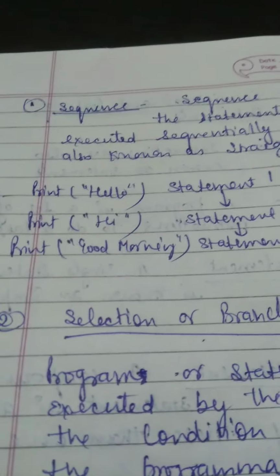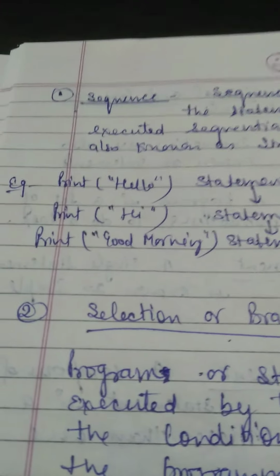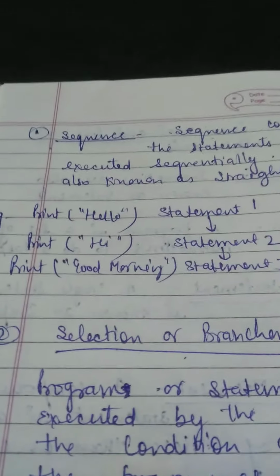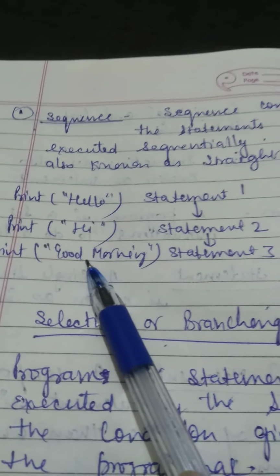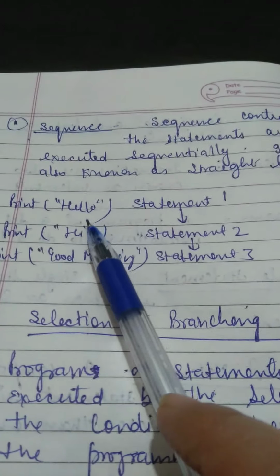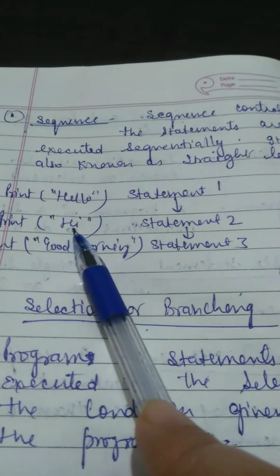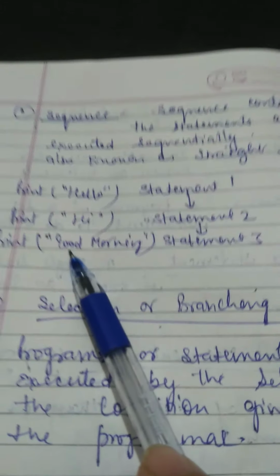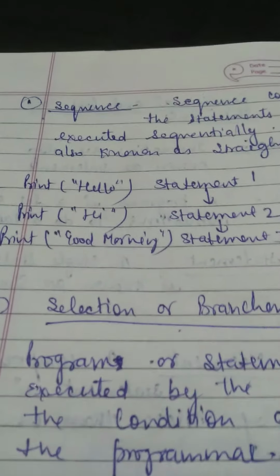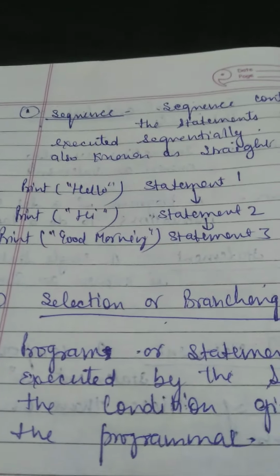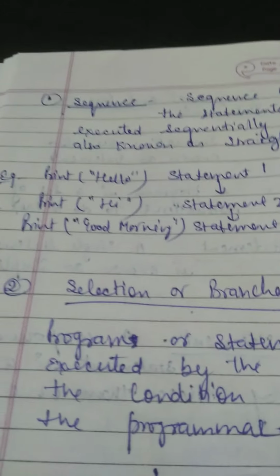And these three statements will be executed sequentially, means one after another. First this will be executed, hello, then hi, then good morning. Means when you run your program, the first time you will see the output hello, then the second line you will see the output hi, and the third line you will see the output good morning. Okay, in a sequence, whatever statements you have given will be executed sequentially.